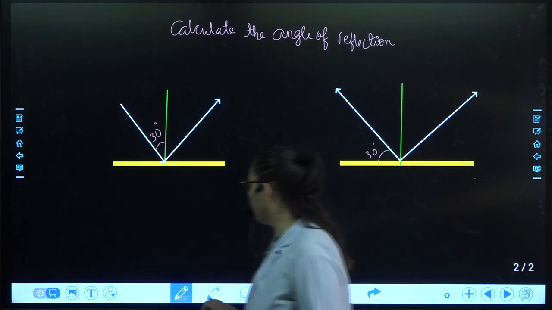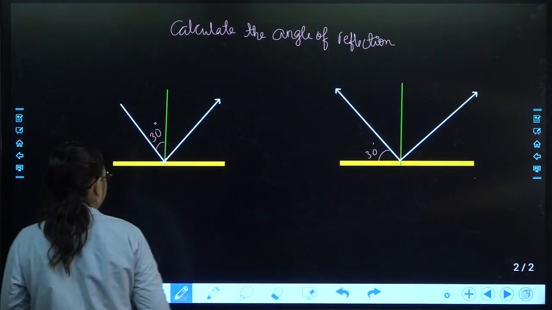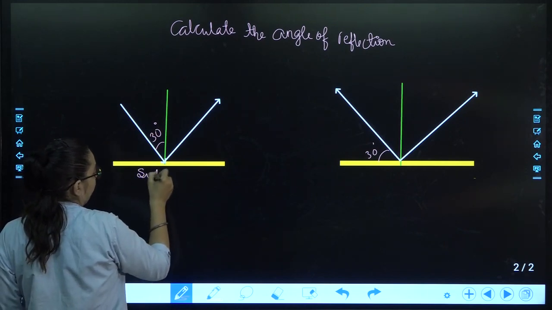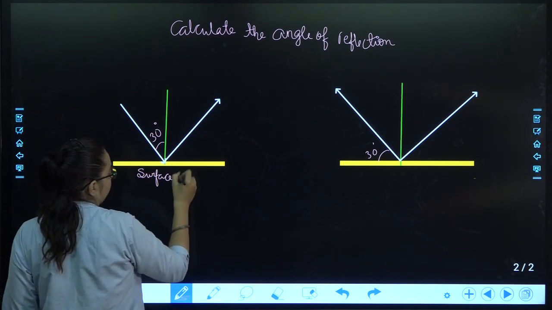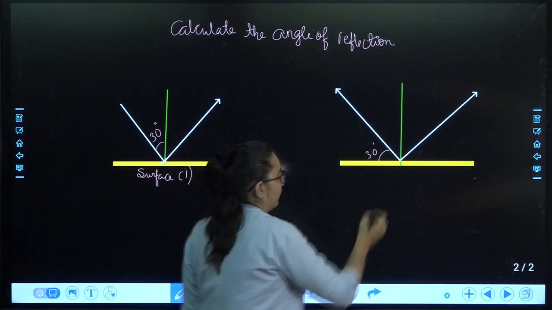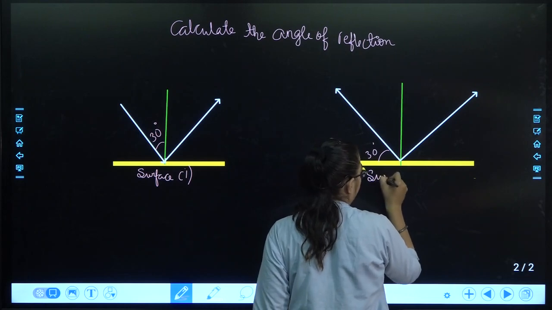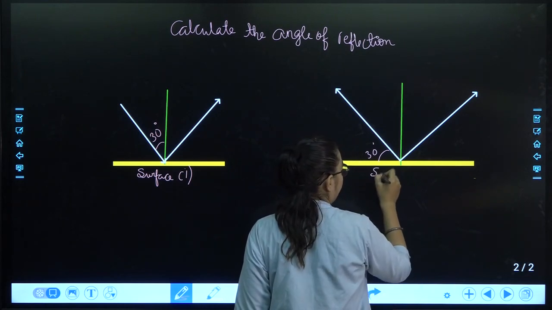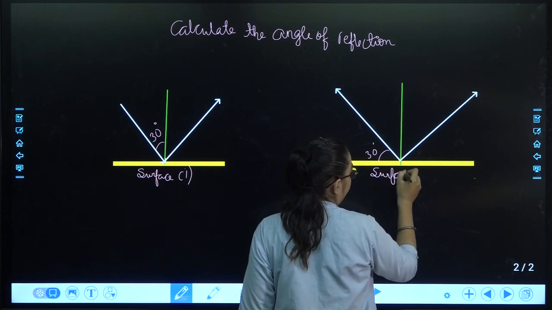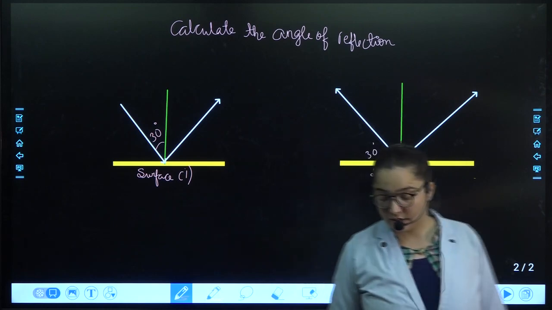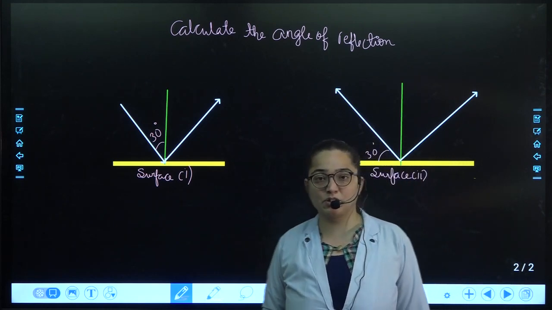Okay, so these are the two surfaces. Try to calculate it. I am giving you exactly 2 minutes time for the same.